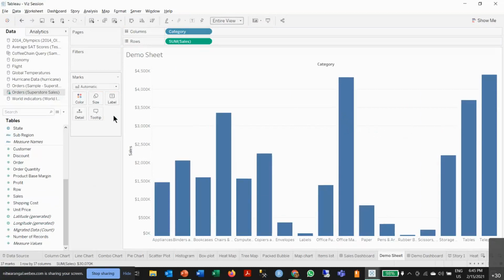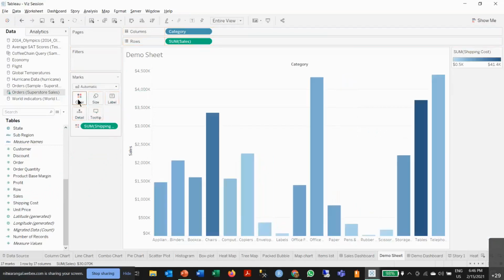So this is called the marks card. This is how we can give more aesthetics to our data viz and give more details about it. Let's say I drag this shipping cost and place it on the marks card. You can just drag it onto any mark. I want to represent it by color. As soon as I do that, there is a change in shade.